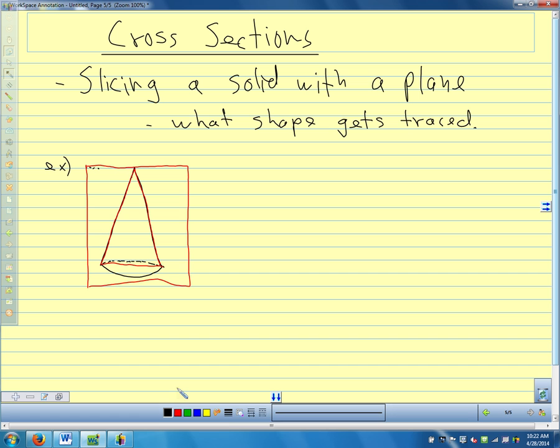What if we slice the cone? So here's my cone again. What if we sliced it with a plane going this way? So our plane is here, cutting through.